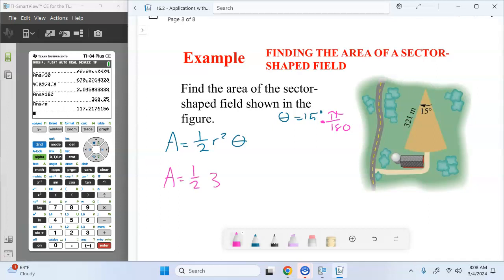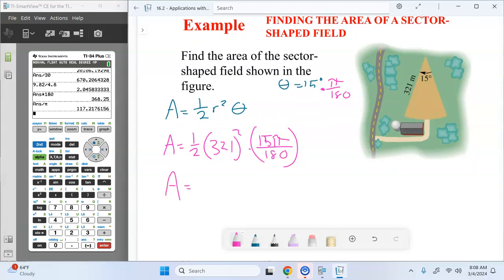So 1/2 times 321 squared times 15 pi over 180, our theta in radians. And what do we get? 13,488.